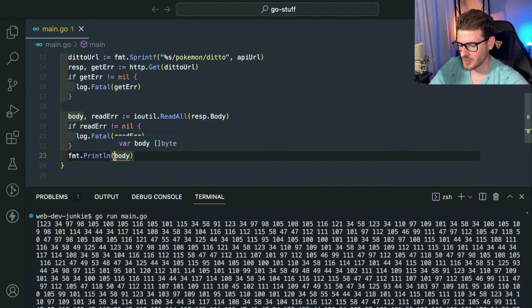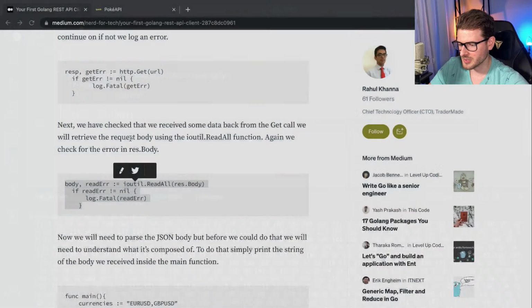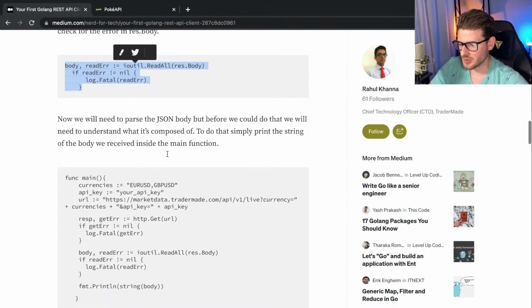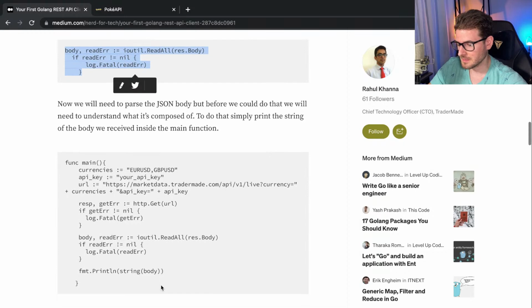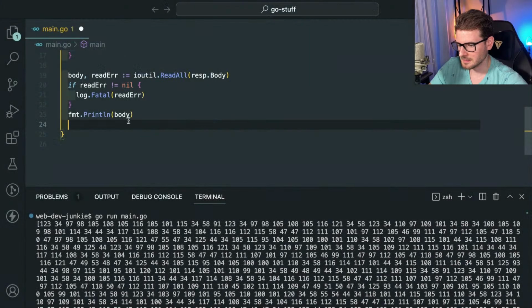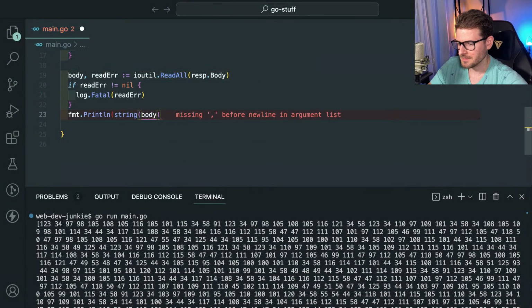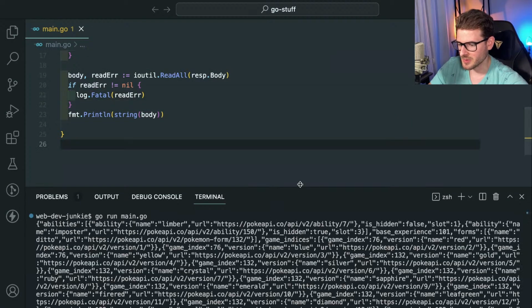So I'm guessing we're going to have to convert this to a string. I think there's a built-in JSON parser. I did it in a previous script in Go when I was learning to convert the bytes to a string. We'll need to parse the JSON body, but before we could do that, we will need to understand what it's composed of. To do that, simply print out the string of the body we received inside the main function. Okay. Probably need to make a struct or something so I can actually parse it with the proper data type.